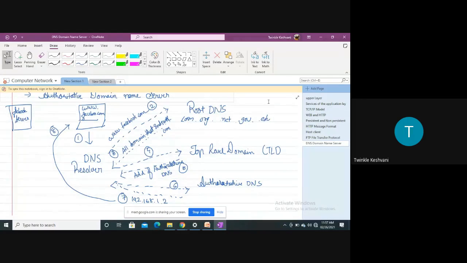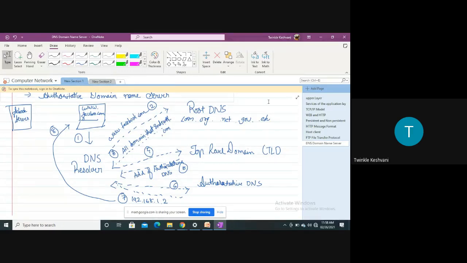So we can say this is all about the DNS. As you can see here, there are mainly 8 steps when the domain name is converted into the IP address. It includes the 8 steps, right? It goes through all the hierarchy of the DNS.